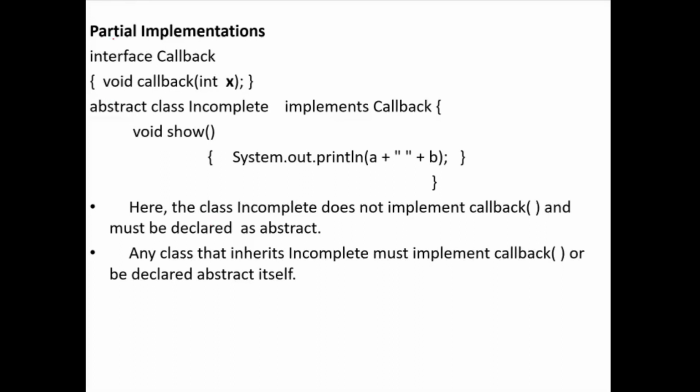Partial implementation. Here I have a class and a method callback, which is an abstract method by default. This class is called incomplete. It is a partial implementation class, because I have not overridden the method callback within this class. That's why I have made this class abstract. So this is called partial implementation.